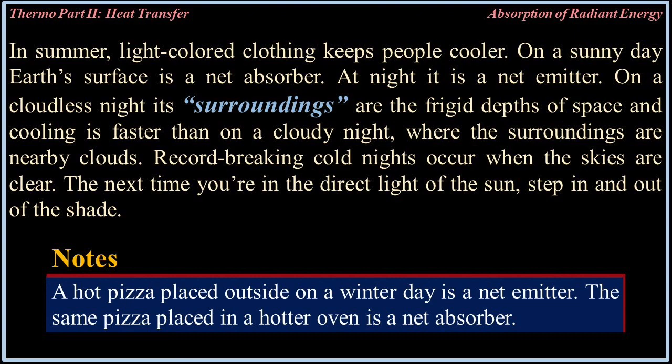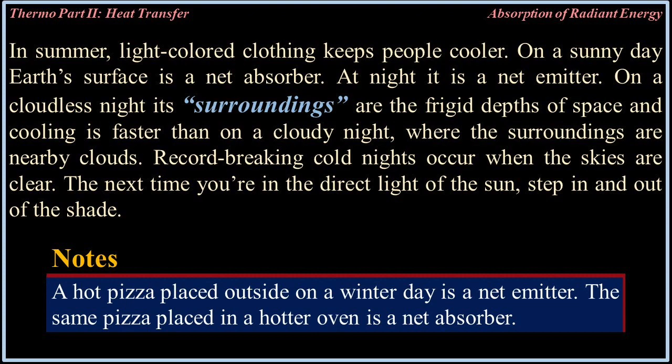In summer, light-colored clothing keeps people cooler. On a sunny day, Earth's surface is a net absorber. At night, it's a net emitter. On a cloudless night, its surroundings are the frigid depth of space, and cooling is faster than on a cloudy night, where the surroundings are nearby clouds. Record-breaking cold nights occur when the skies are clear.